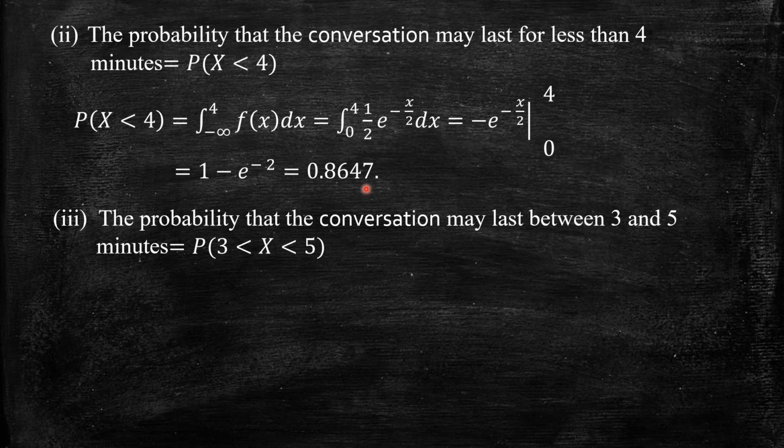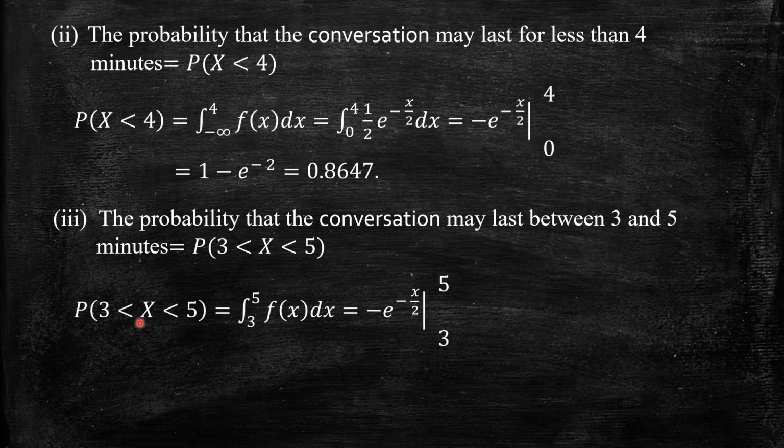The probability that the conversation may last between 3 and 5 minutes. So that means it is a specific finite interval. Probability of 3 less than x less than 5 is integrating f of x between 3 and 5. What is the function here? The PDF is half e power minus x by 2, which integrates again to minus of e power minus x by 2.